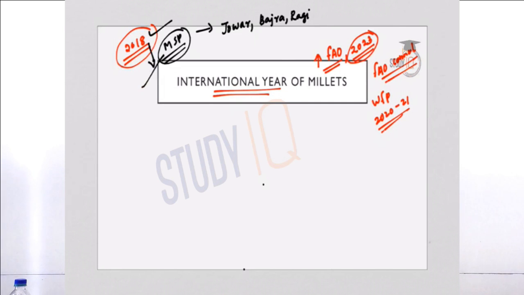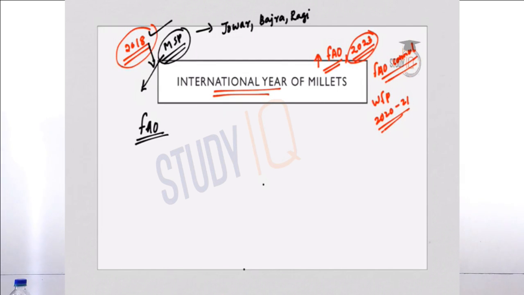So what is MSP or minimum support price? It is the price guaranteed by the government to the farmers, and this is announced before the sowing season itself. This is to promote the cultivation of a particular crop. So this is a minimum guarantee for the prices given by the government to the farmers for their produce.